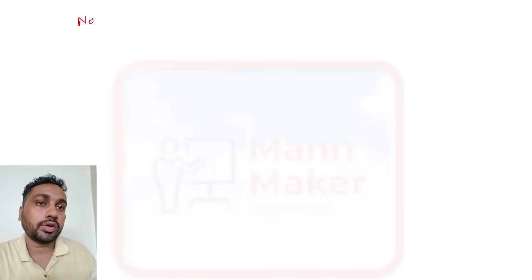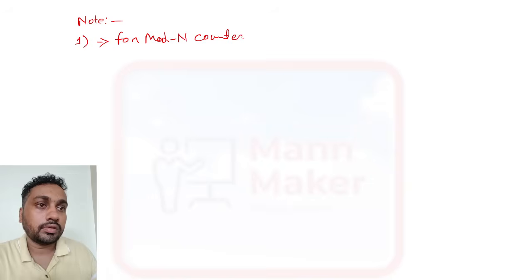And there are some important points you have to note down here. The first one is for the mod n counter.